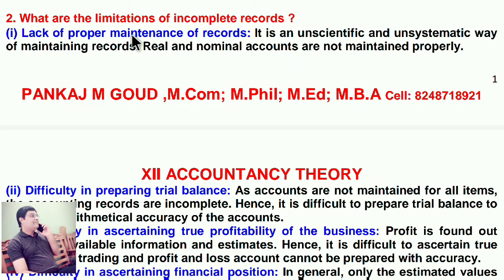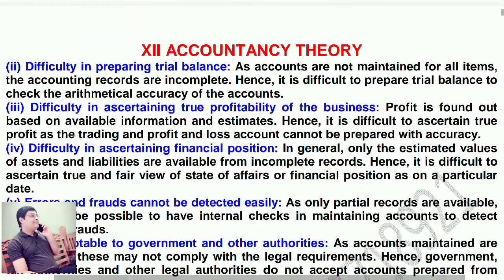What are the limitations of incomplete records? Lack of proper maintenance of records. It is an unscientific and unsystematic way of maintaining records. Real and nominal accounts are not maintained properly. Second point,